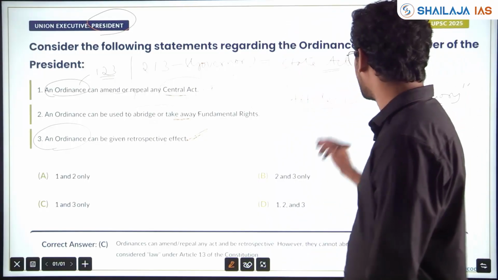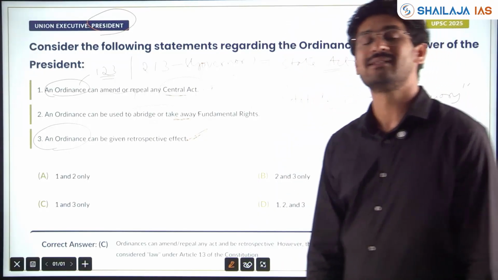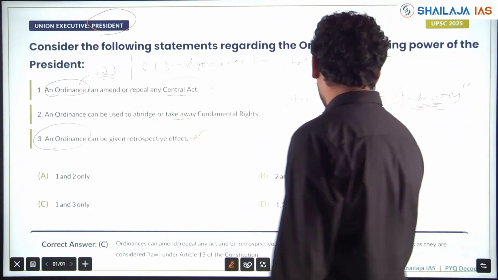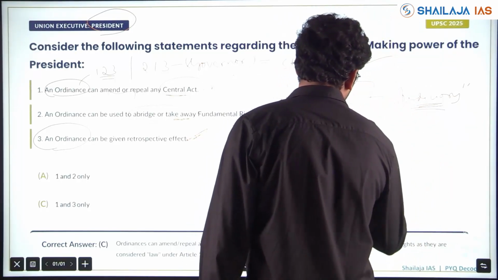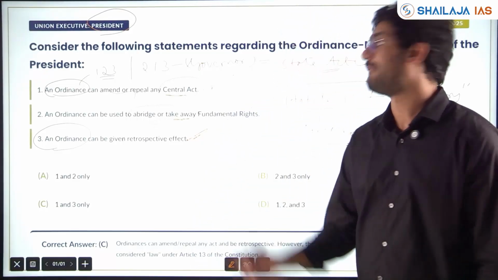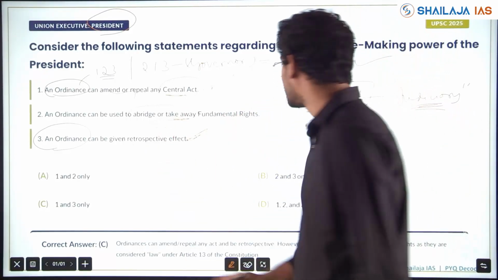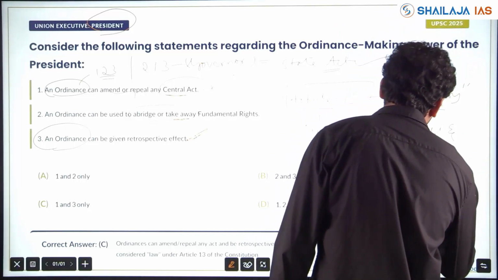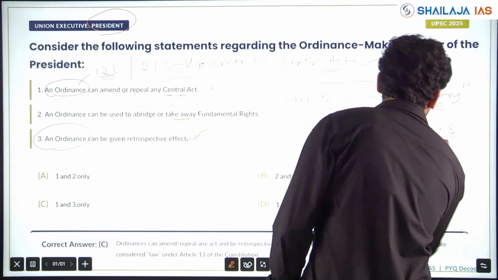Yes. Where is it coming from? Article 13, Article 226, Article 32. What does Article 13 say? Any law, including an ordinance, that tries to abridge or take away the fundamental rights will be considered null and void.